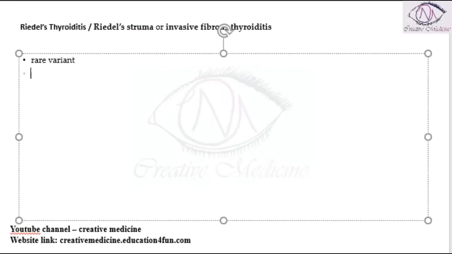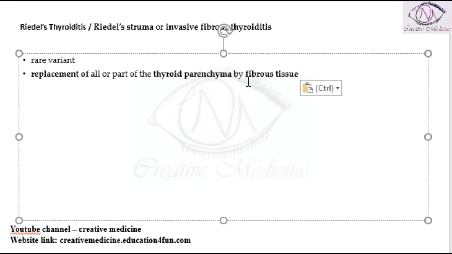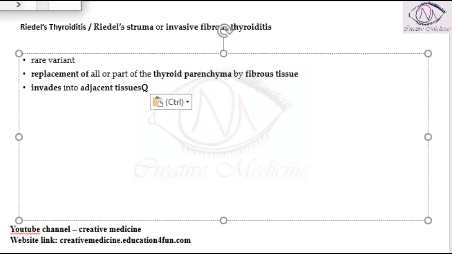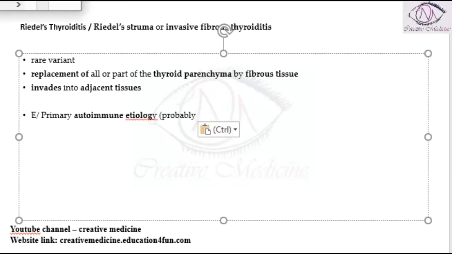So, in Riedel's thyroiditis, all the thyroid parenchyma is replaced by fibrous tissue. Riedel's thyroiditis also invades the adjacent tissues. Why does this occur? Riedel's thyroiditis occurs as a primary autoimmune etiology. It is also associated with certain disorders.